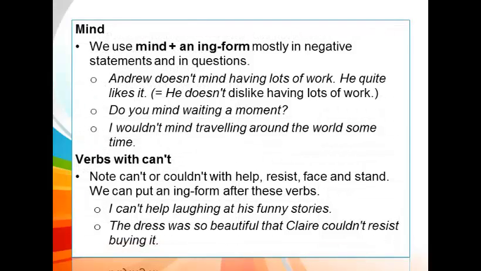We will learn about the verb mind and the others. First, we use mind plus an ing form mostly in negative statements and in questions. Example number 1. Andrew doesn't mind having lots of work. He quite likes it. This is the same as he doesn't dislike having lots of work. Example number 2. Do you mind waiting a moment? And then, I would not mind traveling around the world sometime.